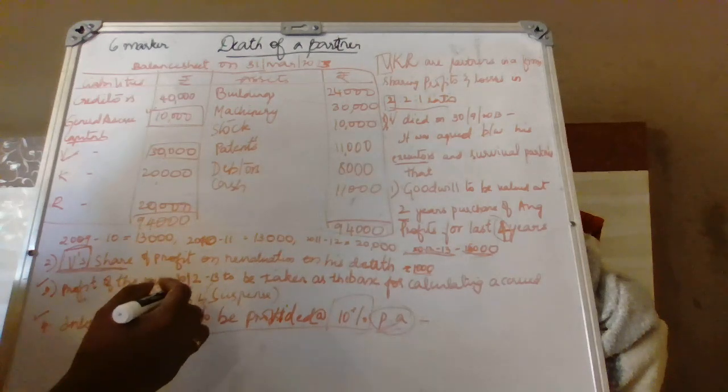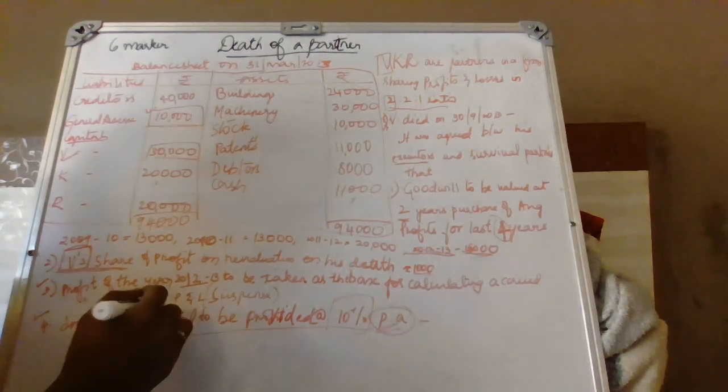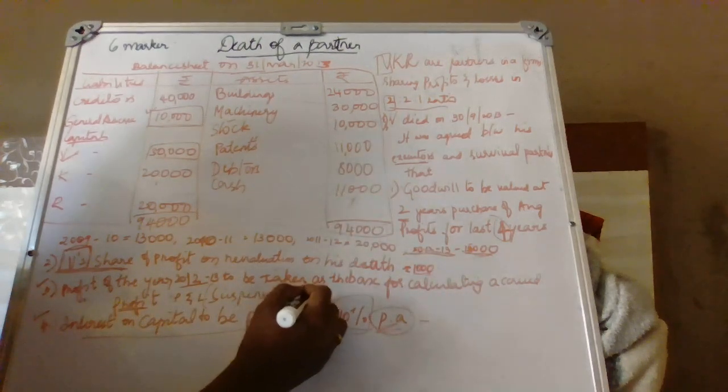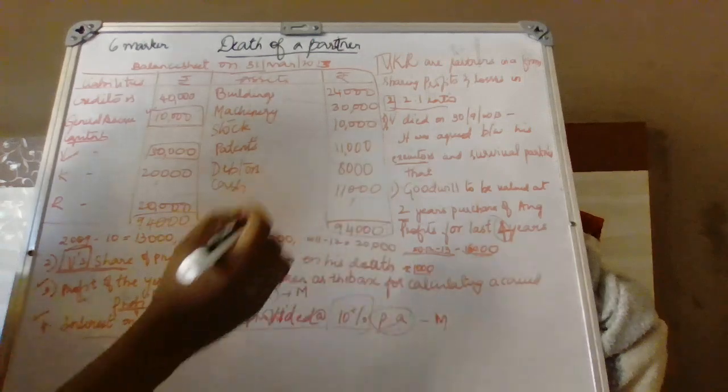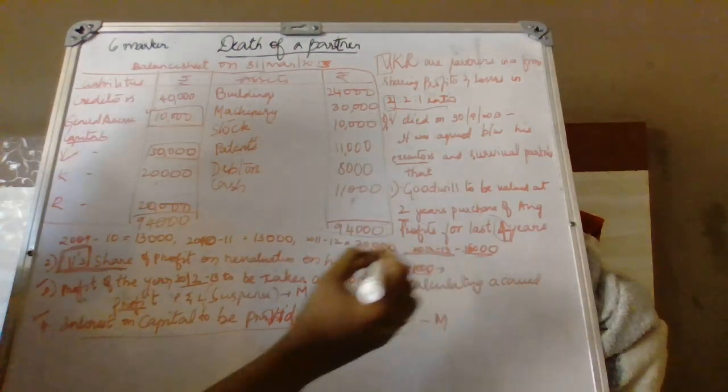Then profit for the year, it is taken as base. He is not there for the whole year. Since he is not there, base is the previous year profit, we shall compute. So this is month calculation, this is month calculation. Since V share is already given, there is no month calculation.